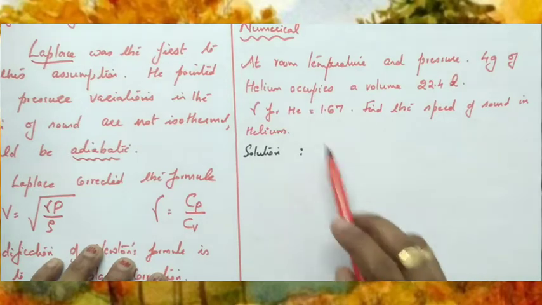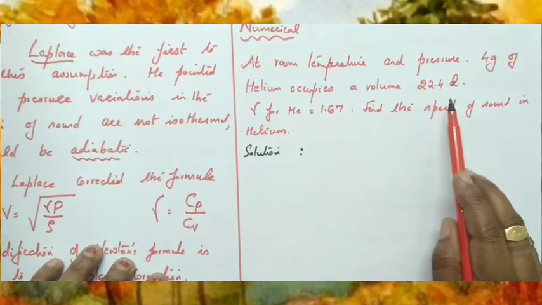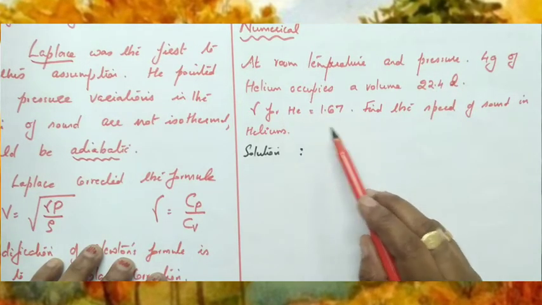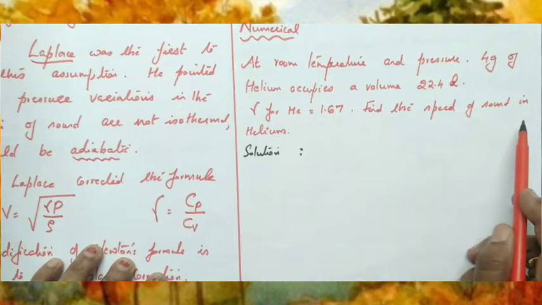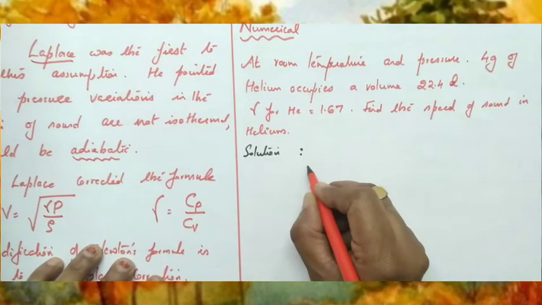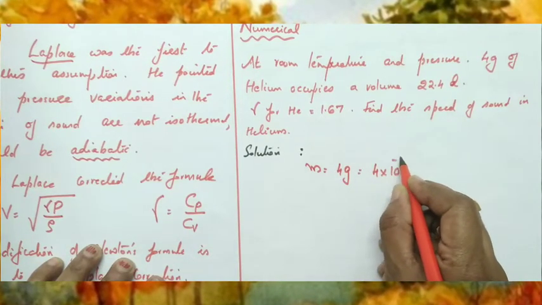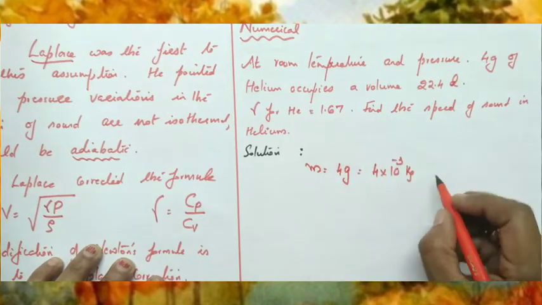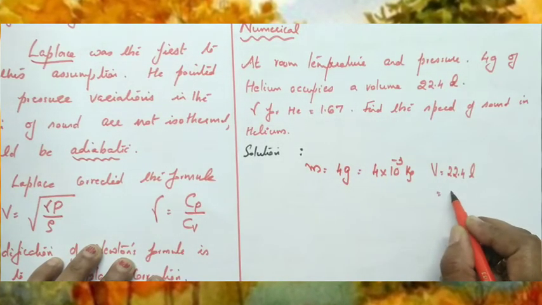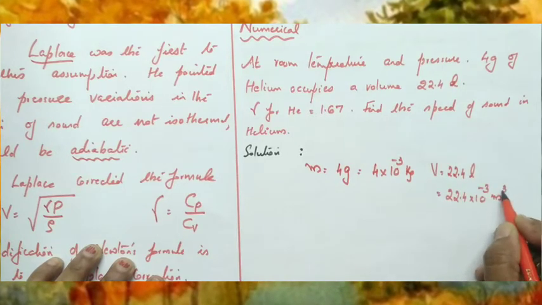Now we can do a numerical. At room temperature and pressure, 4 gram of helium occupies a volume of 22.4 liter. Gamma, the ratio of the specific heats of helium, is 1.67. Find the speed of sound in helium. What are the values given? Solution: mass is equal to 4 gram, which we can convert to kilogram, so 4 into 10 raised to minus 3 kilogram. Volume is 22.4 liter, which we can convert to meter cube, that is 22.4 into 10 raised to minus 3 meter cube.